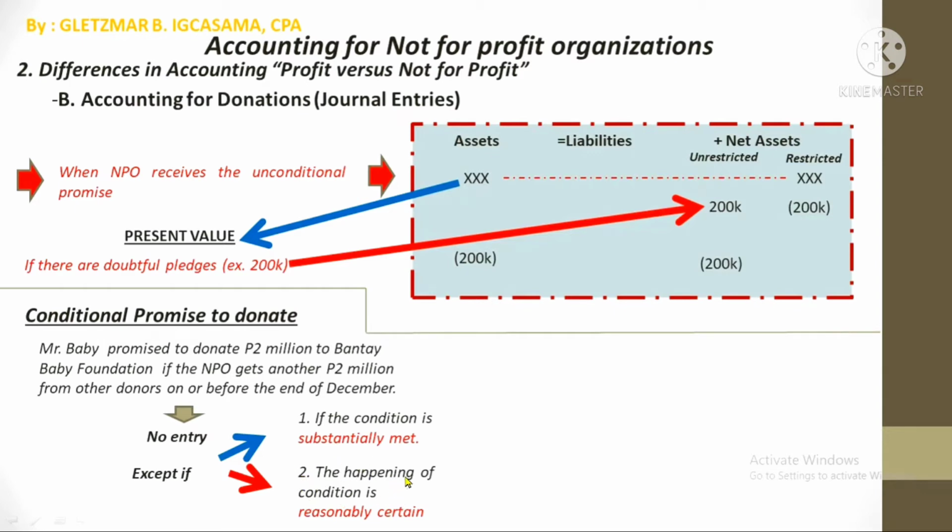So, what if these two conditions are met? Then, debit donations receivable, credit contributions revenue restricted, 2 million, based on this sample problem. So this entry is the same as the entry on unconditional promises to donate, if you can still remember. So that's it. But there is a twist.